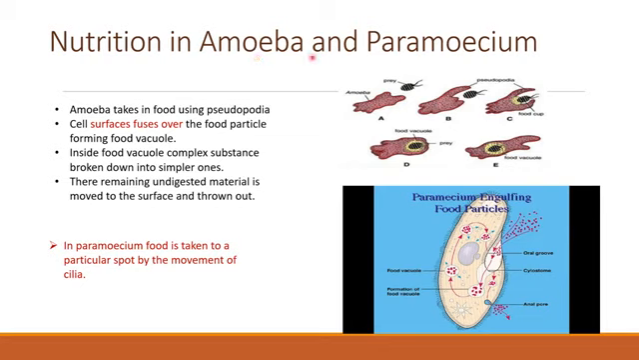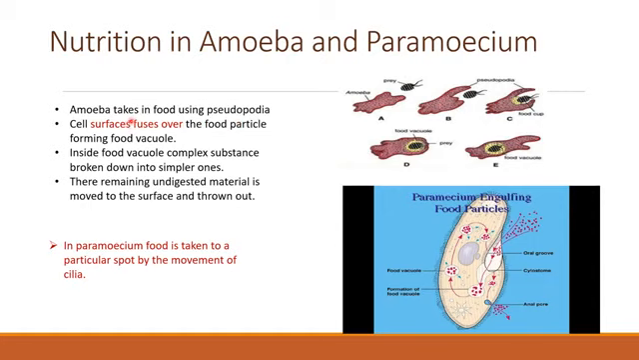Nutrition in amoeba and paramecium. This is also a very important topic: how do amoeba and paramecium, which are single-celled organisms, obtain their food? Because their body is a very simple body. They have very limited life processes.